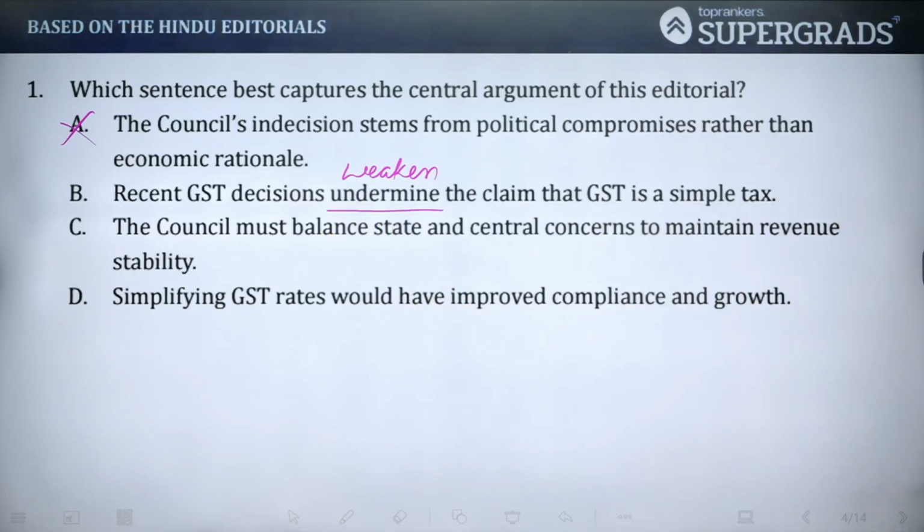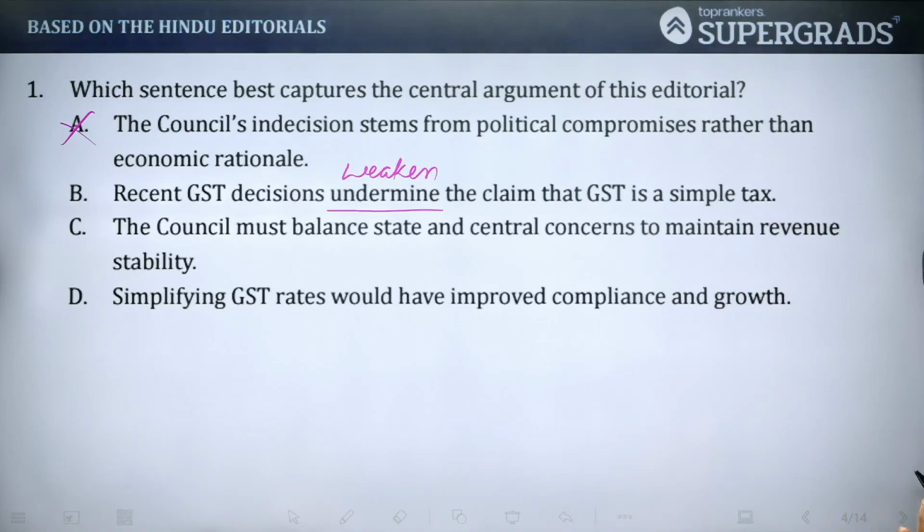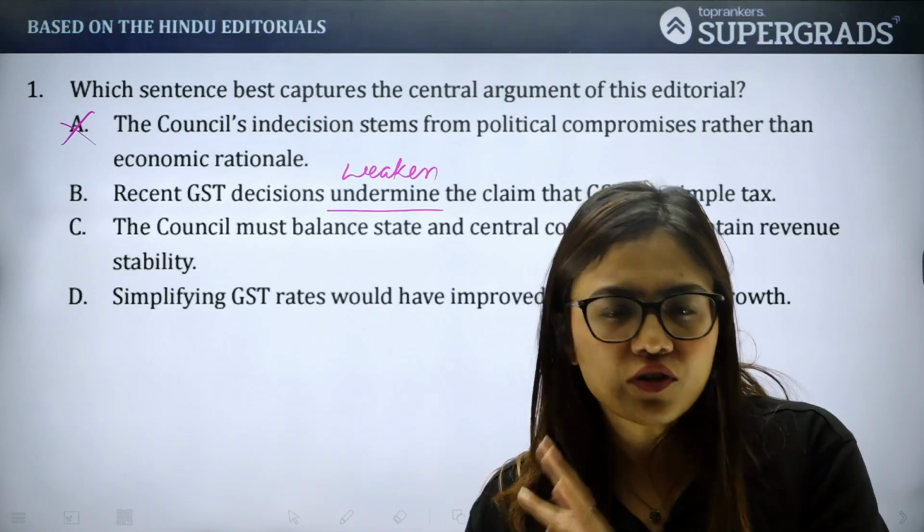Option C, the council must balance state and central concerns to maintain revenue stability. First of all, balancing federal state revenue is mentioned. This is mentioned, but that is not really this editorial's focus. The focus was very clear: GST was supposed to be simple, but GST actually is full of complexity.